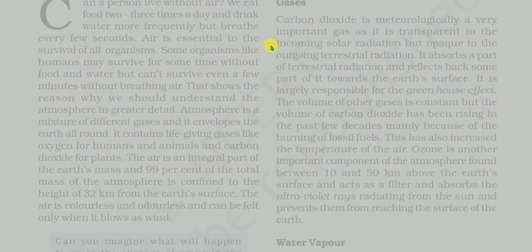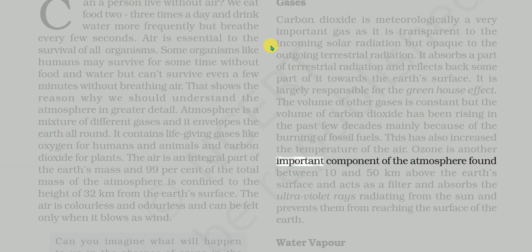Gases. Carbon dioxide is meteorologically a very important gas as it is transparent to the incoming solar radiation but opaque to the outgoing terrestrial radiation. It absorbs a part of terrestrial radiation and reflects back some part of it towards the Earth's surface. It is largely responsible for the greenhouse effect. The volume of other gases is constant but the volume of carbon dioxide has been rising in the past few decades mainly because of the burning of fossil fuels. This has also increased the temperature of the air.